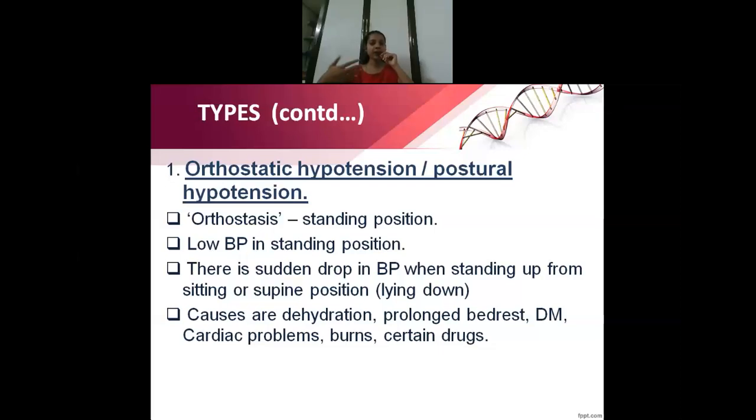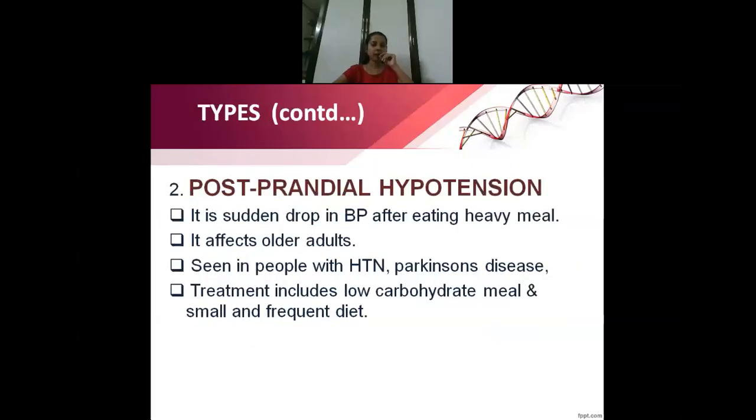Okay, so suddenly when they get up, their blood pressure falls down. The main reason is damage or inefficiency of the autonomic nervous system. Normally it will maintain a correct regulation, but here it is failing. Next one is postprandial hypotension.